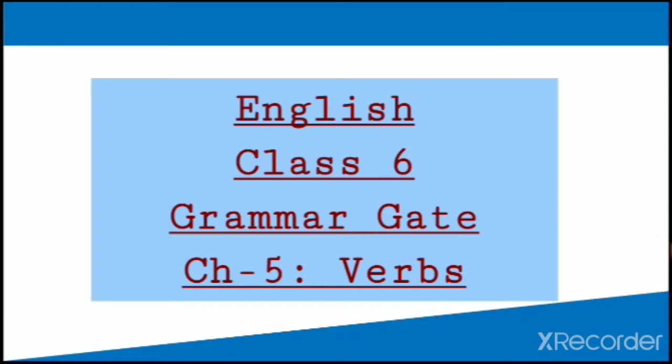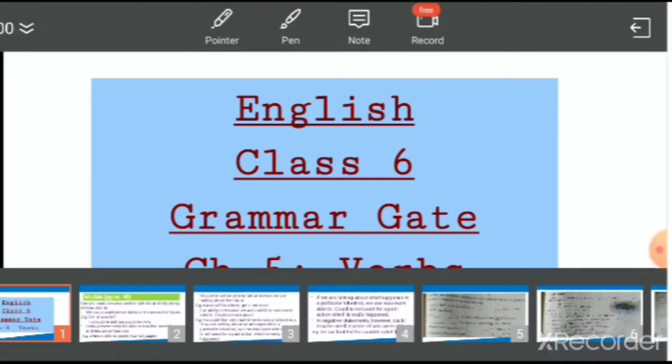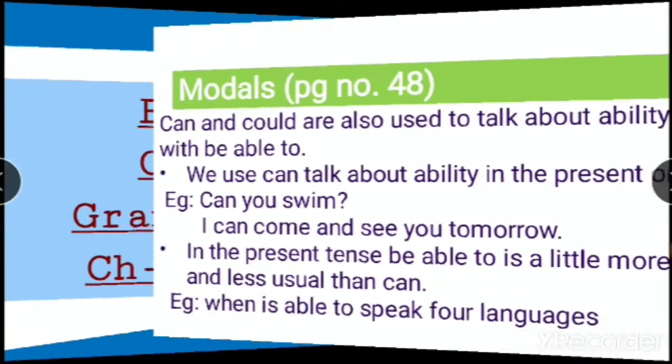As we were on the chapter verbs of Grammar Gate, we completed half of it, right? We completed till the exercise on page number 47. So from there we had to continue. In the previous class we did auxiliaries and we did modals of can, could, may, right? So we will continue with that topic itself in today's class. So let's start with our today's class.